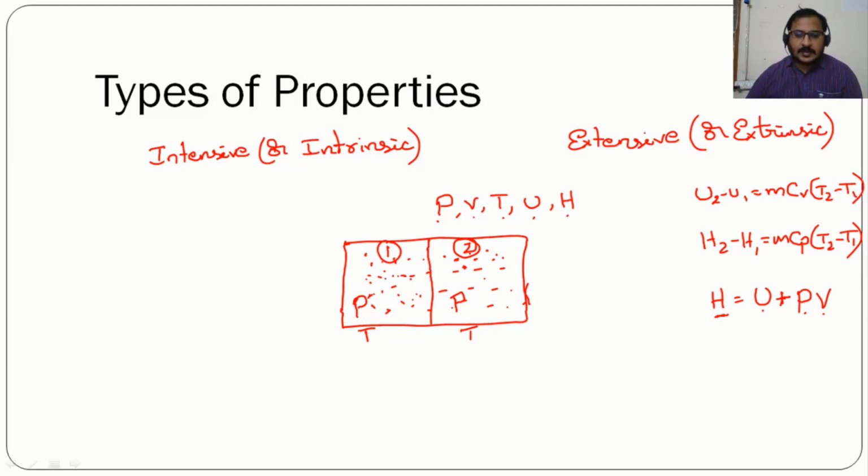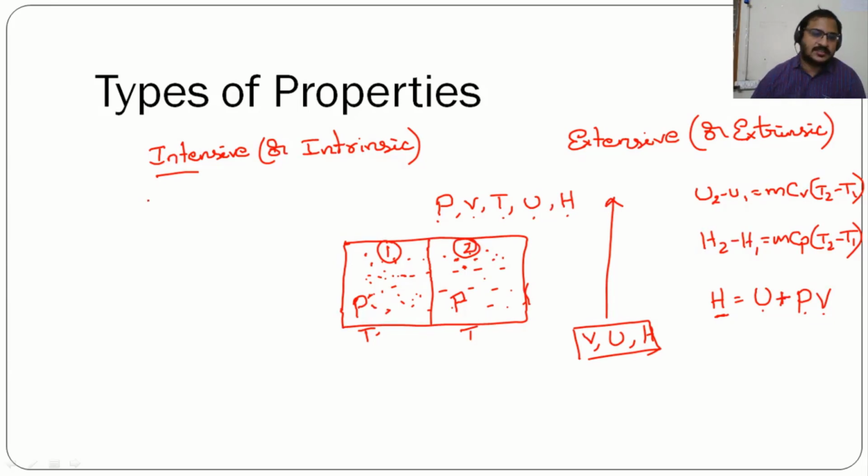Pressure and temperature are called intensive properties, whereas volume, internal energy and enthalpy, all these are considered as extensive properties. The reason is, this volume, internal energy and enthalpy are depending upon the size or mass of the system, whereas pressure and temperature are independent of mass or size or extent of the system.